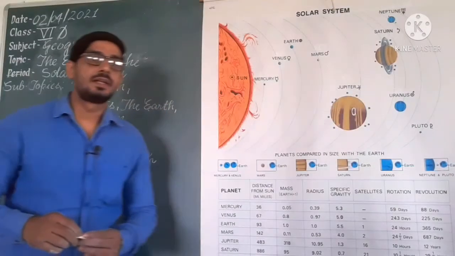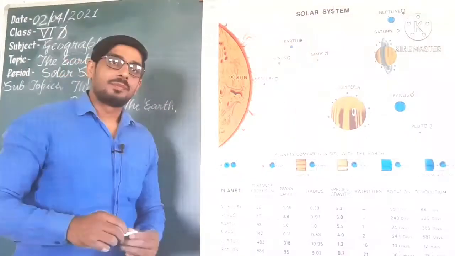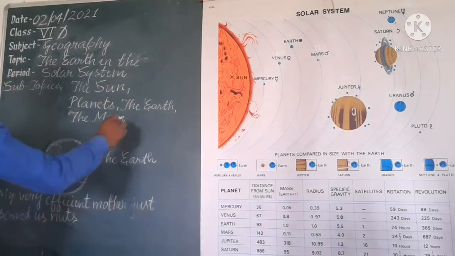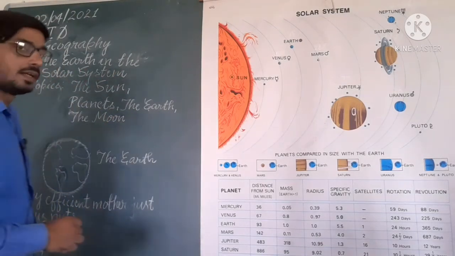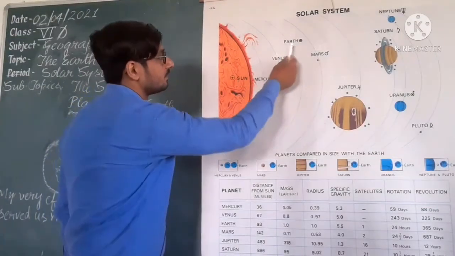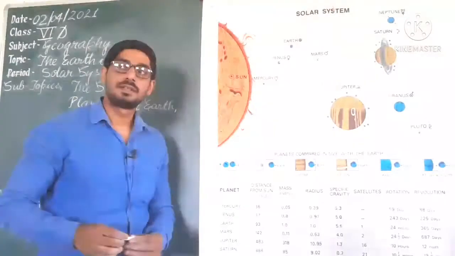Understand? Dear student, now we are coming to the next subtopic, and the next subtopic is the Earth. You know that the Earth is the third nearest planet to the sun.